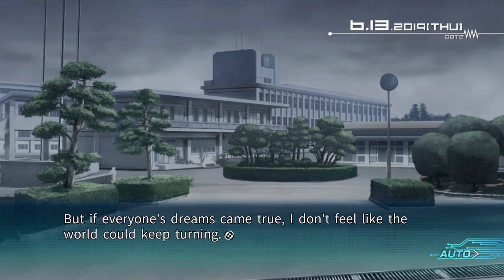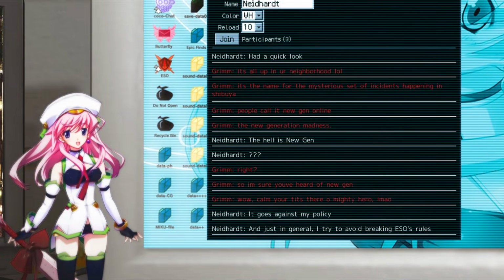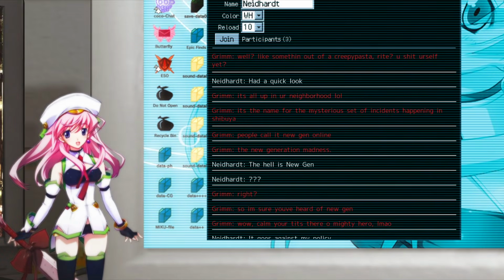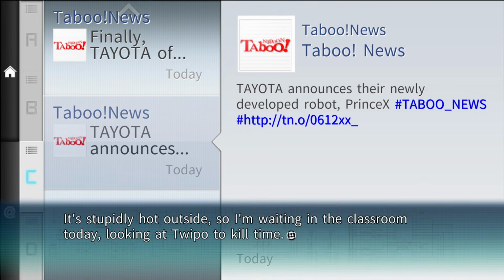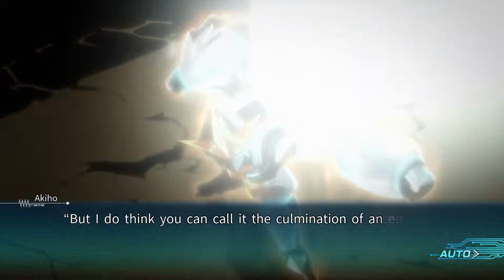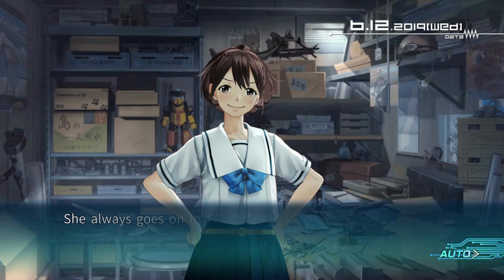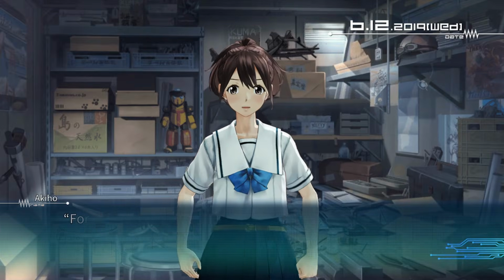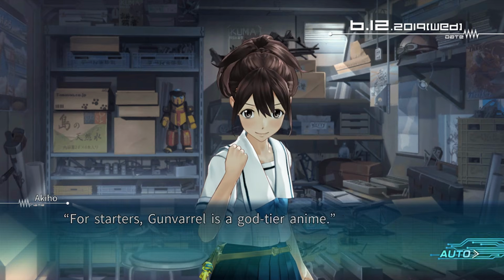But in addition to that, Robotics Notes also takes a huge step forward in terms of Chaos Head's exploration of and commentary on how our world works in an increasingly digital age where internet and social media culture are rampant. Thus, in quite a few ways, Robotics Notes feels like a culmination of the previous 2 entries. It has the kind of social commentary that Chaos Head does, but also the heavy emphasis on slice of life and character interactions like Steins Gate does, taking both those elements from its predecessors and going above and beyond them.